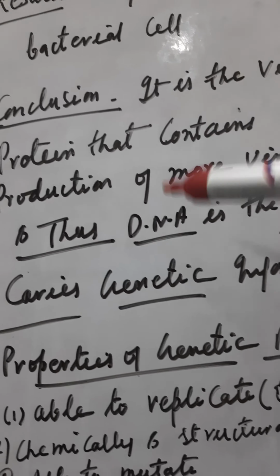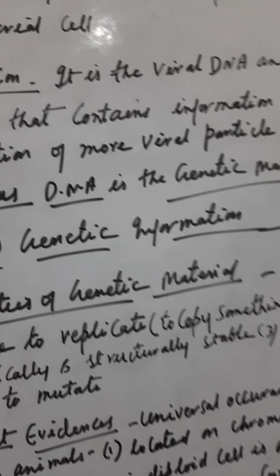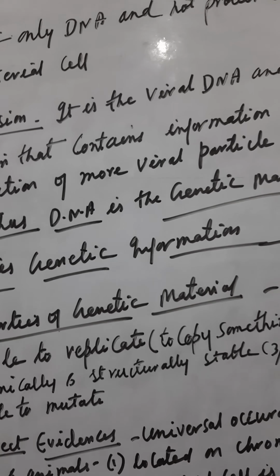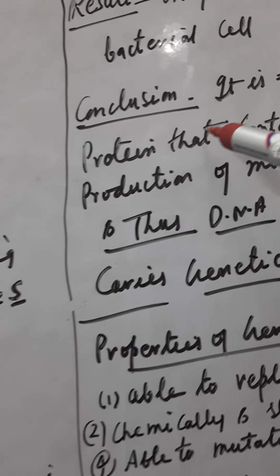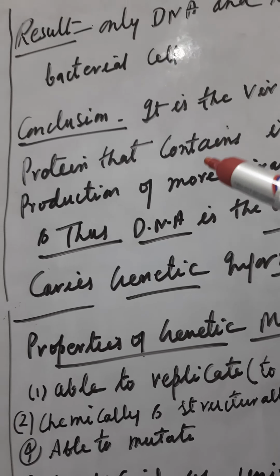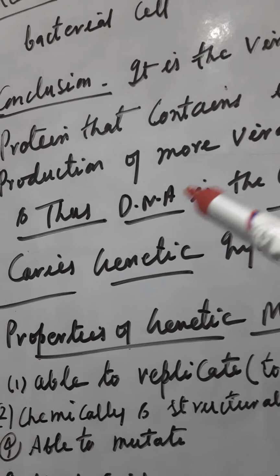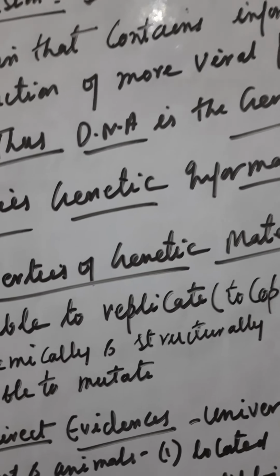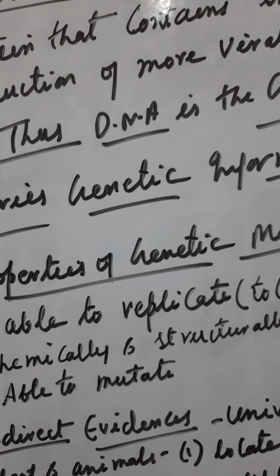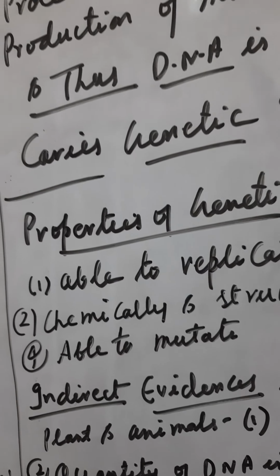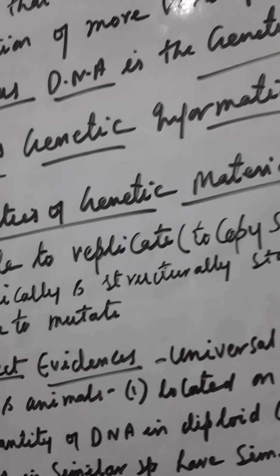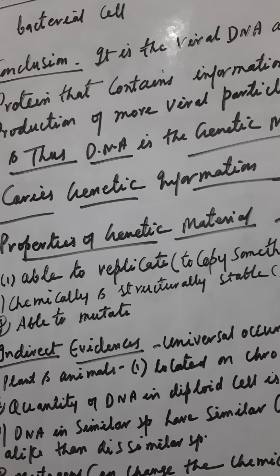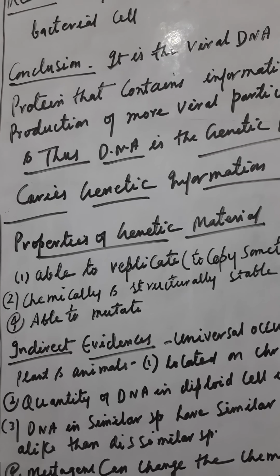Hence it can be concluded that it is the viral DNA and not the protein that contains the information for the production of more viral particles, that is the phage particles, as when the phage progeny was studied, only P32 was associated. Thus it can be concluded that DNA is the genetic material and carries the genetic information.